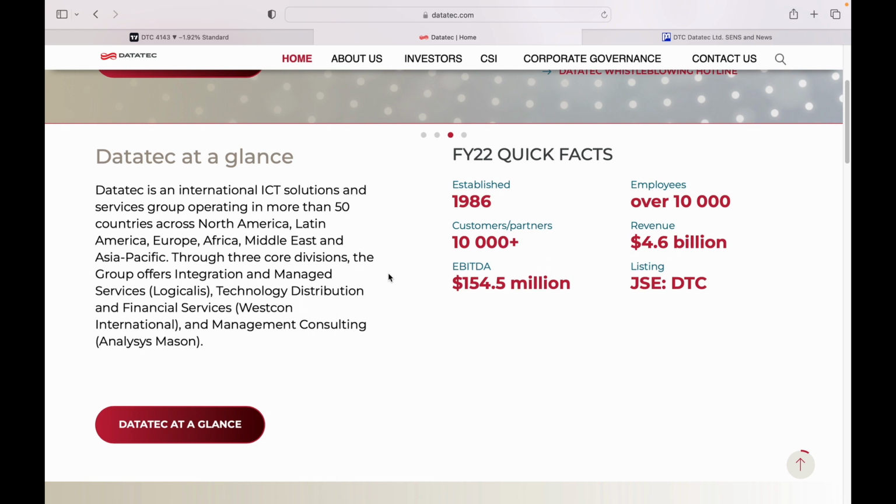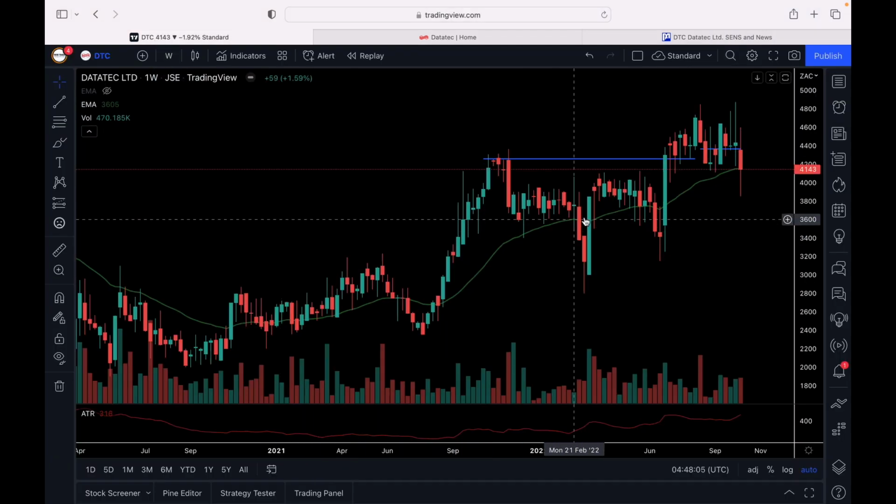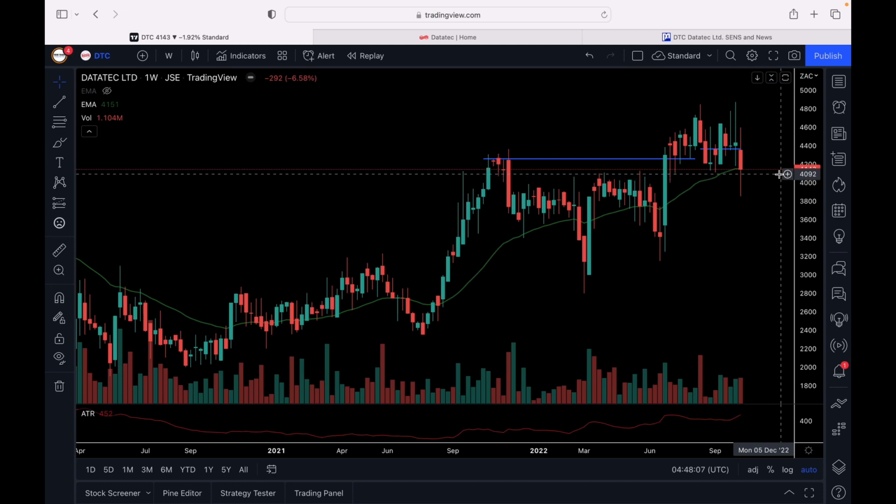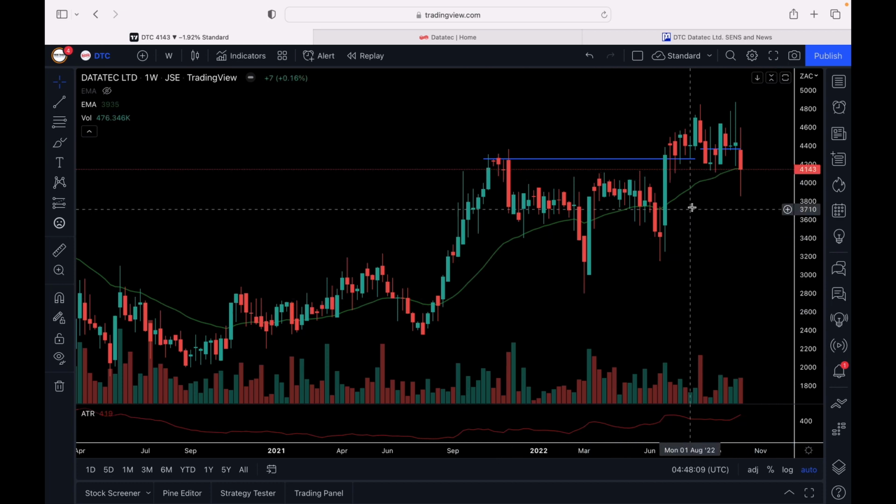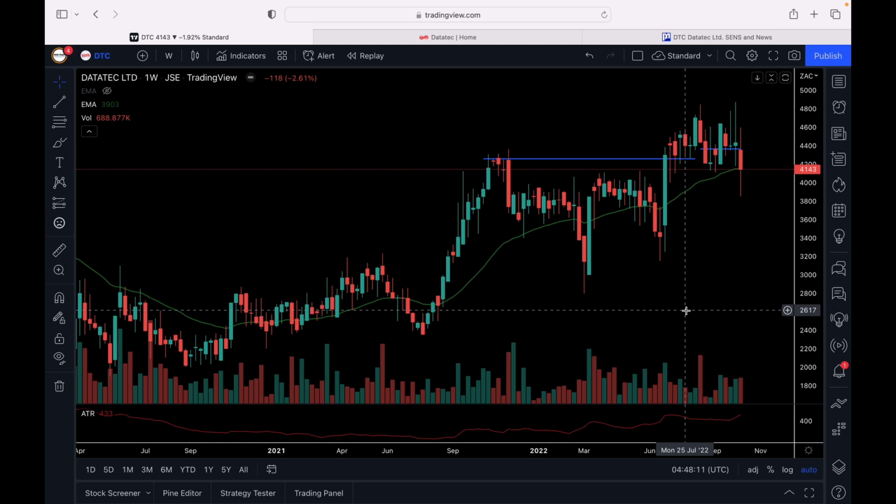The share price can continue to go up and down. But if you're an investor, then you're not necessarily investing on the basis of the share price. You're also investing on the value of the business. What is the value of the business? So now, as you're watching this video, the share price of Datatec is currently about 41 rand 40 cent. So if you want to buy these shares now, so that you become a shareholder before that ex-dividend date, the question that you should ask yourself is: is 41 rand 40 cent the fair price of these shares? That is something that you have to think about.